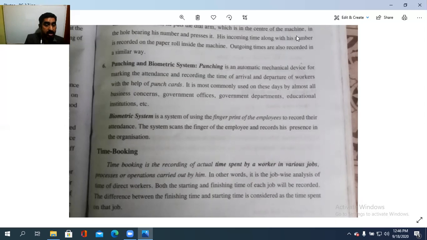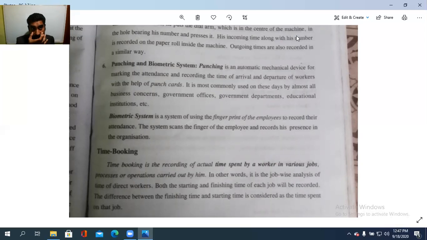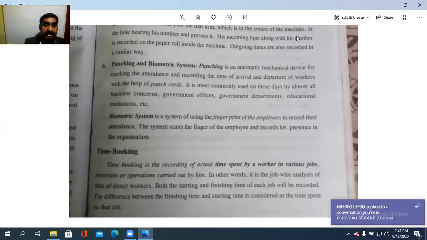And nowadays, even though this is also manipulated, need to do what? The new one, scanner, eye scanner. Almost all the companies in the Middle East, this is using eye scanner. I think here also eye scanner is nowadays using as attendance method. Means we need to take the retina print of the eyes and it is saved in the system, and we need to just look, then the correct person is there, the arrival time is recorded and the departure time is also recorded. So nowadays using the eye scanner system.